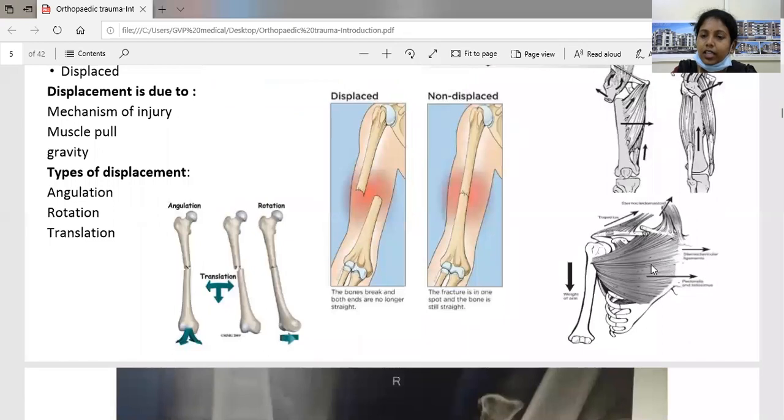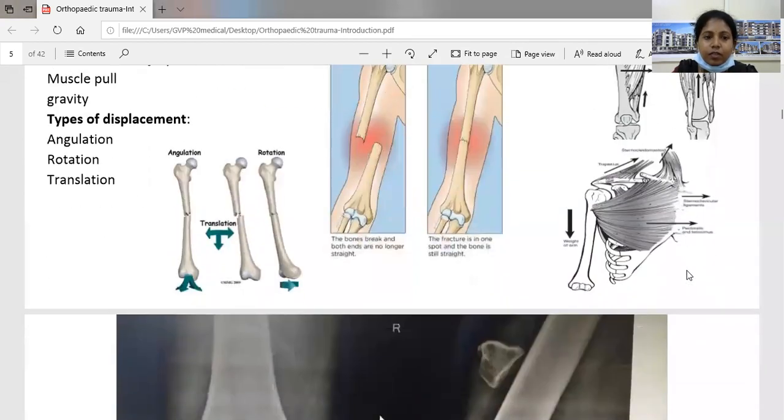So this is another example for the muscle pull. This is the clavicle fracture. This is the medial fragment. This is the lateral fragment, and this is the shaft of the clavicle. So here the medial fragment is pulled upwards by the sternocleidomastoid muscle. Here the trapezius is pulling the lateral fragment upwards, and this is the gravity, that is nothing but the weight of the arm, and this is the pectoralis major, which is pulling the lateral fragment medially.